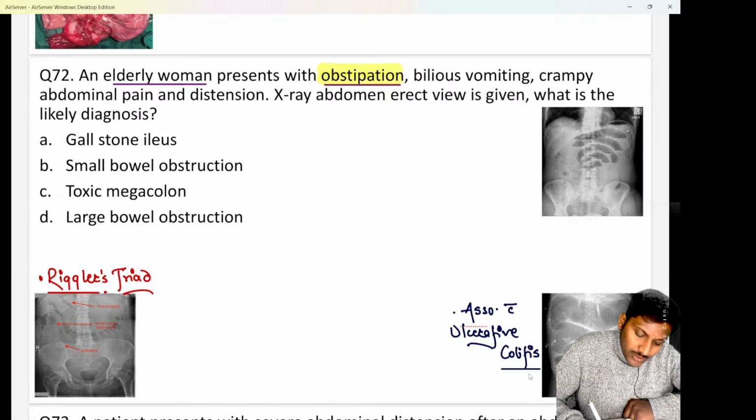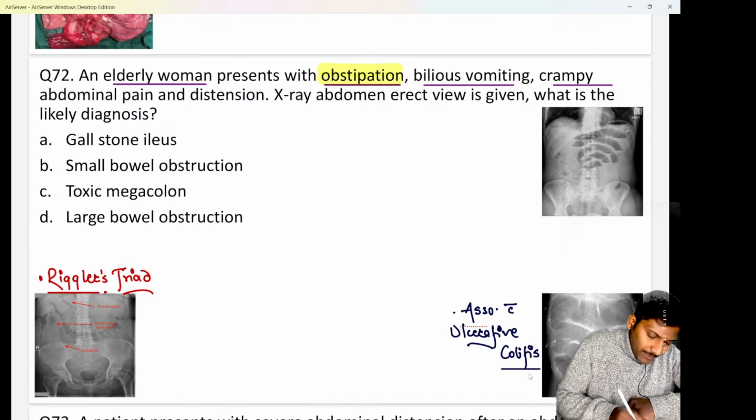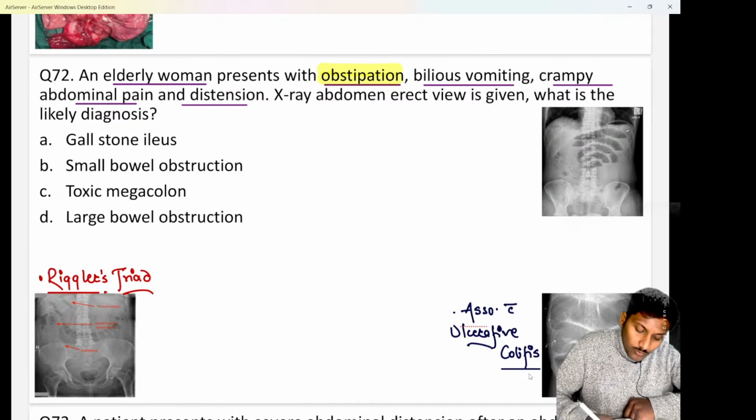The patient is having obstipation along with bilious vomiting, along with a crampy abdominal pain and abdominal distension. X-ray abdomen has been given below in the erect position. So X-ray abdomen erect view is given. What is the likely diagnosis?